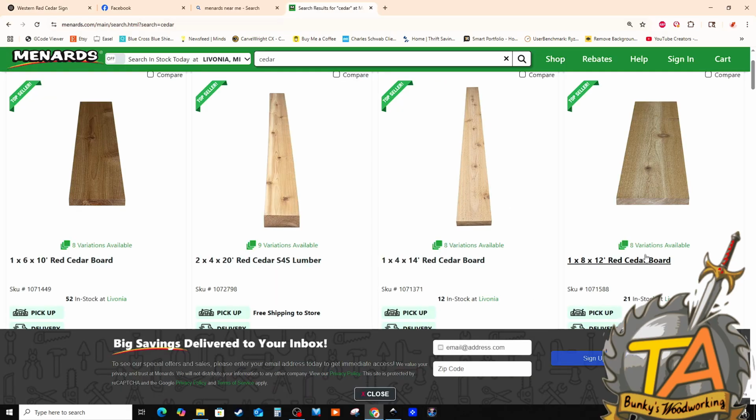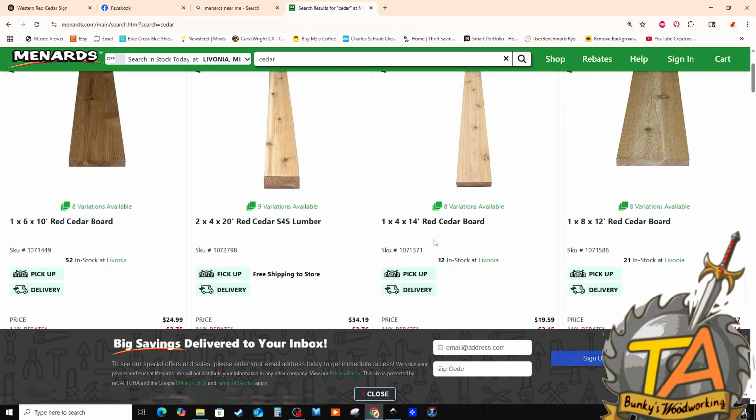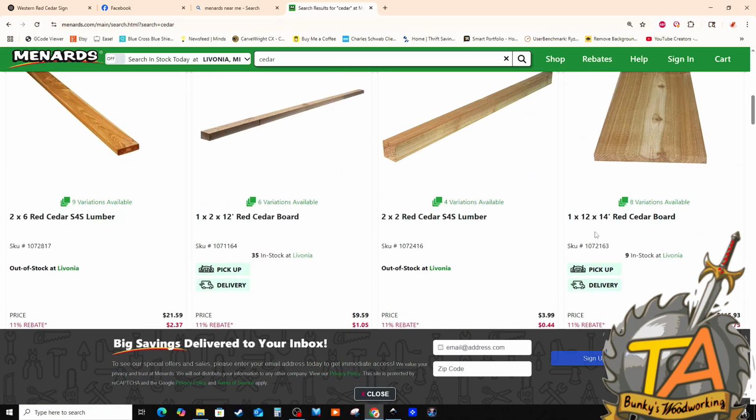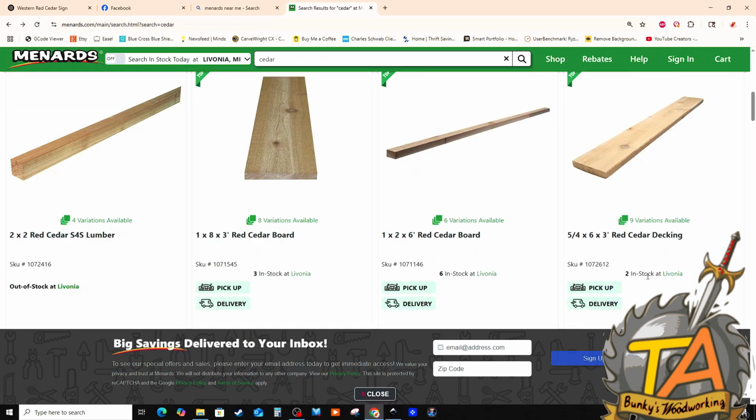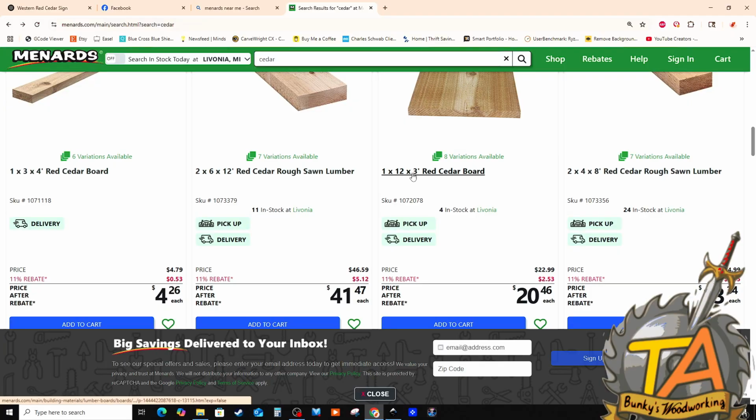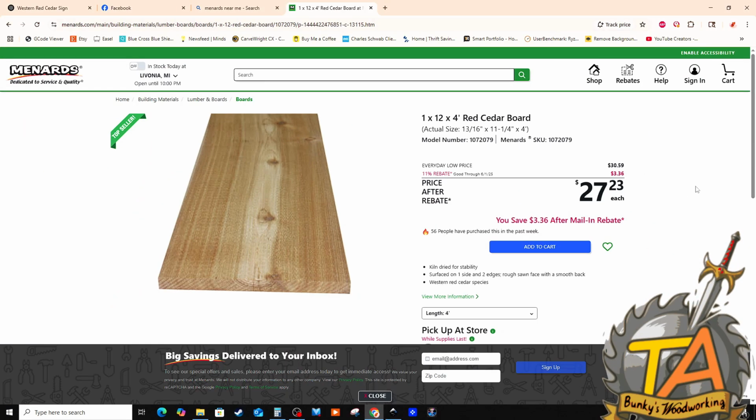I felt that cedar was the perfect material for this project. In fact, I'd say it's ideal for wood signage. It's naturally rot and insect resistant, handles moisture well. This means that you don't have to use a sealer.